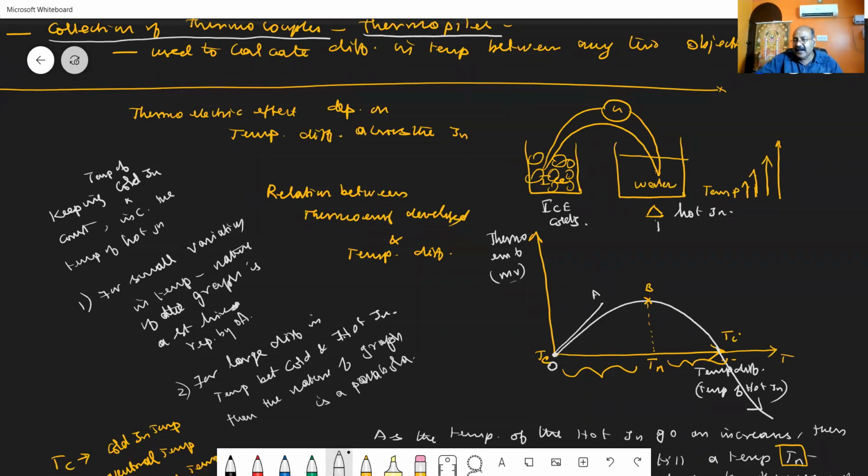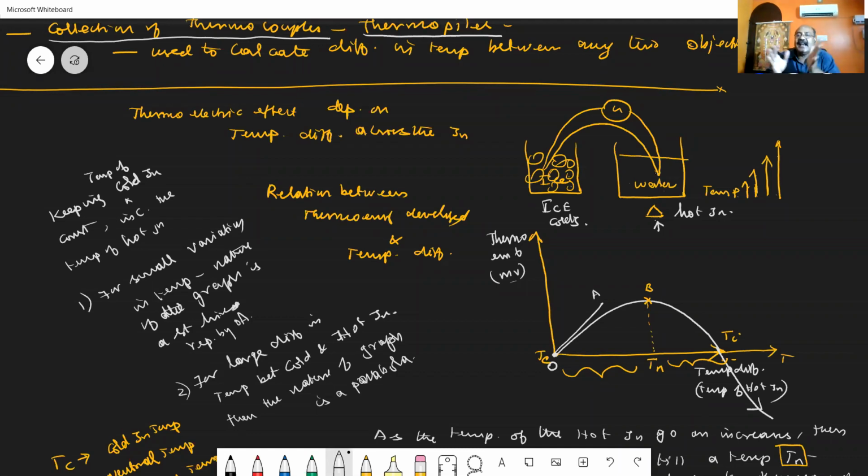By gradually increasing the heat energy, the temperature of the water is gradually increased, so the difference between the hot junction and the cold junction gradually increases. Experimentally, it was found that as the temperature increases, the thermoelectric EMF produced also increases.